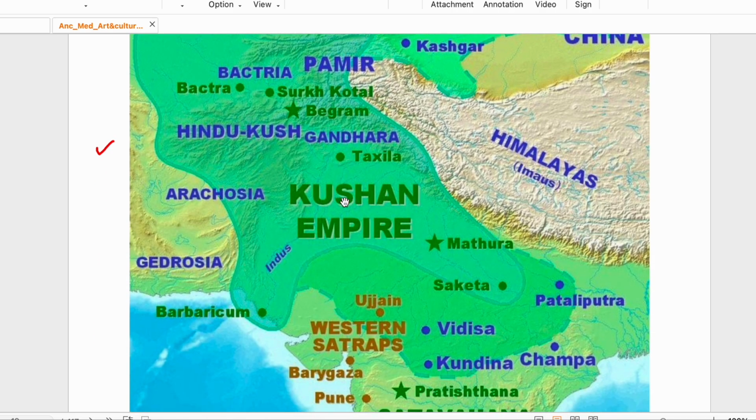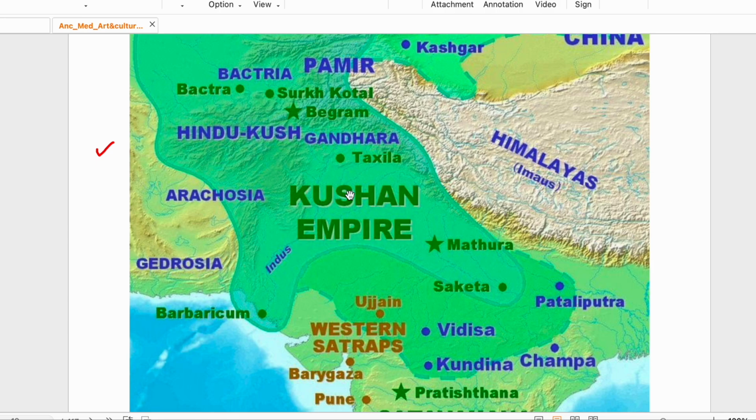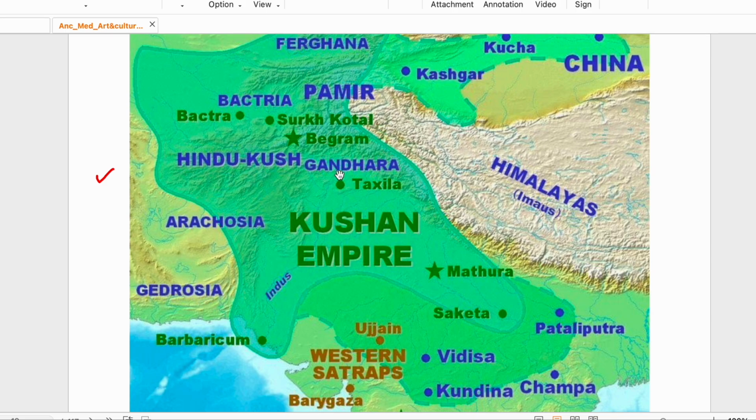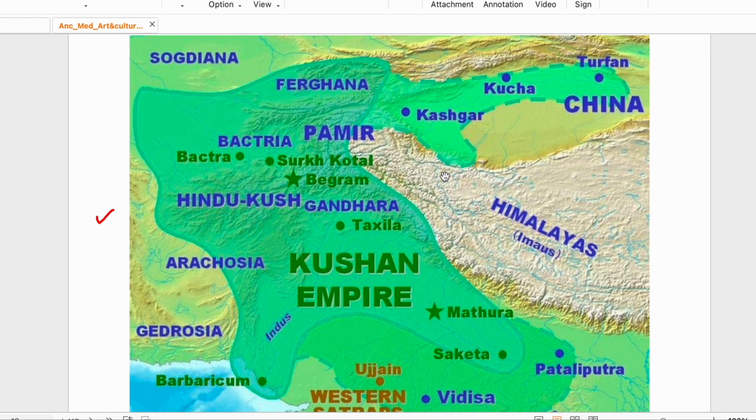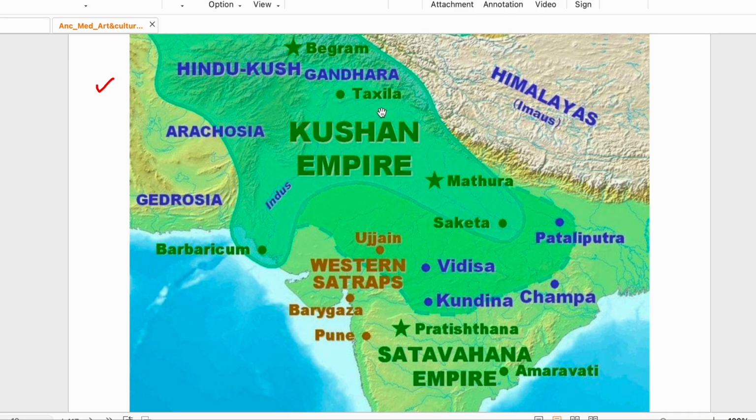Post-Mauryan empires. See, this is Kushan. Kushan is spread in the northwestern part, and Takshila is the center. Okay, and other centers are Bactria, Surkotal, Bagram. This Kushan empire. This is the Hindu Kush region, and this is Pamir. The Himalayas is here. And Mathura and Takshila, both are a very important region.